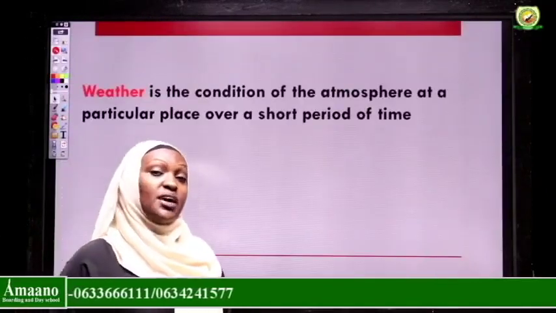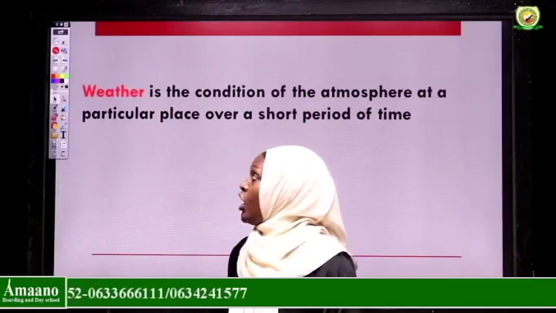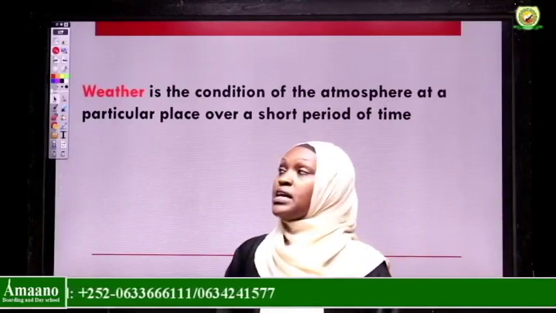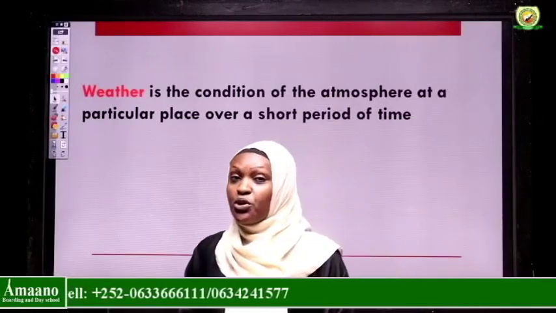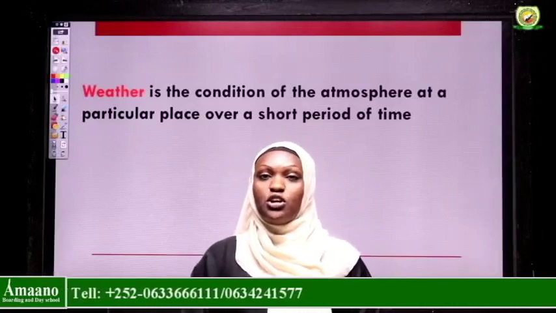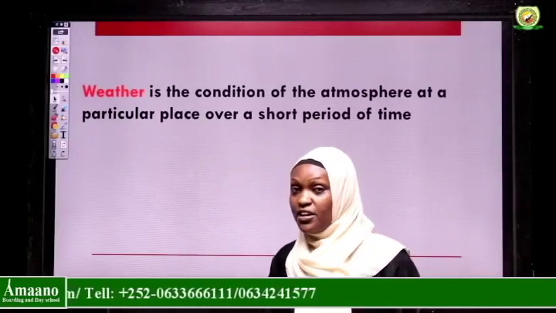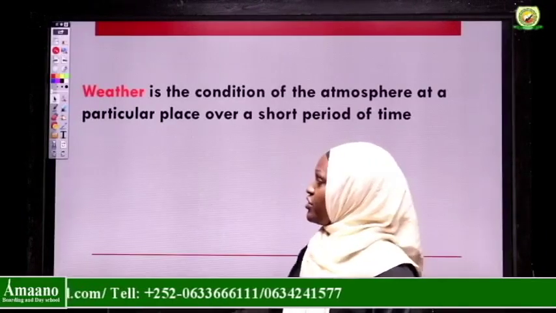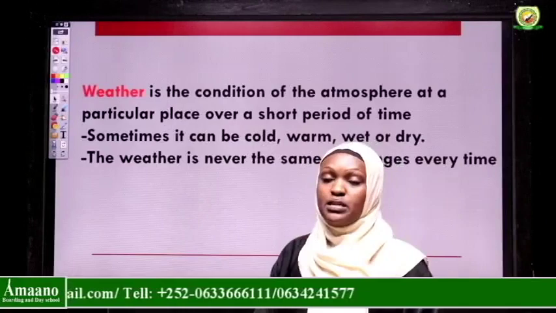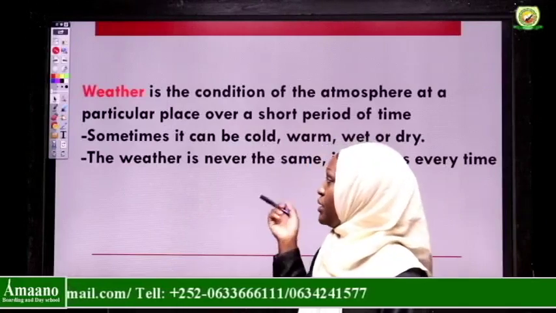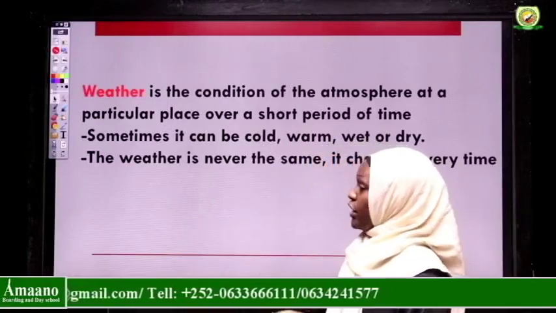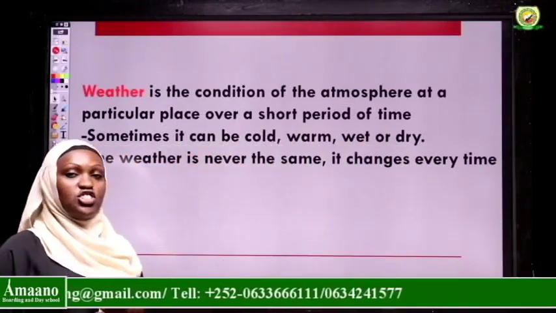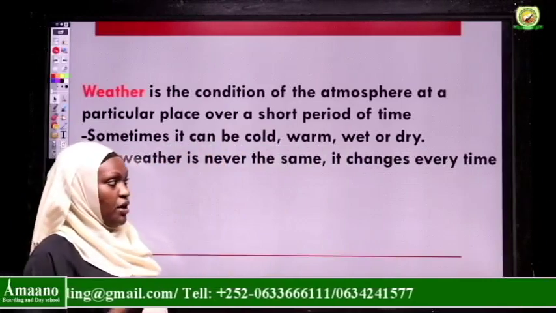What is weather? And we say weather is the condition of the atmosphere at a particular place over a short period of time. The condition of the atmosphere in a given place within a short period of time. Now, we know that in a day, sometimes it can be hot or it can be cold. It can also be wet or it can be dry. That's the weather. Then the weather keeps on changing all the time.